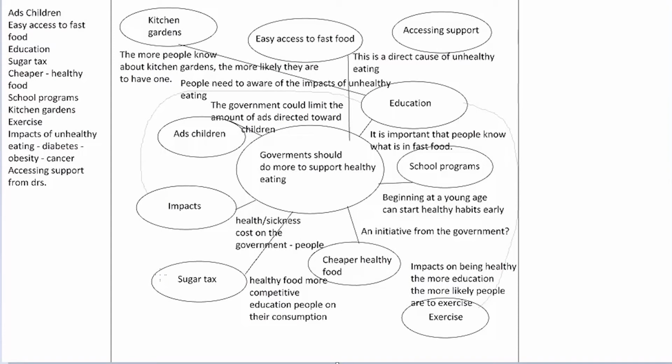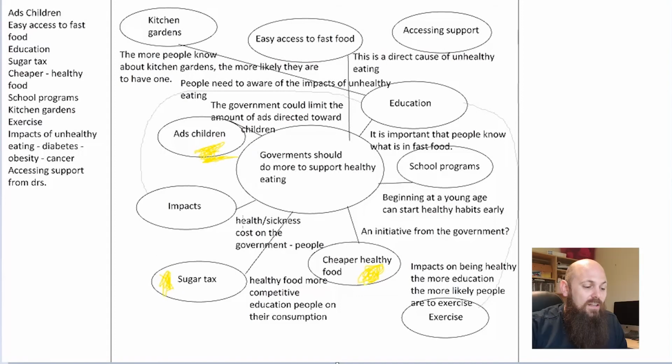So let's talk about government action first. We've got one here on sugar tax. That's something that they can be doing. Cheaper, healthy food could be an initiative from the government here as well. We could talk about ads to children as well, which is a really good one in terms of getting the government to limit the amount of ads directed towards children. So those three in the yellow now, pretty straightforward ones that the government could be doing.